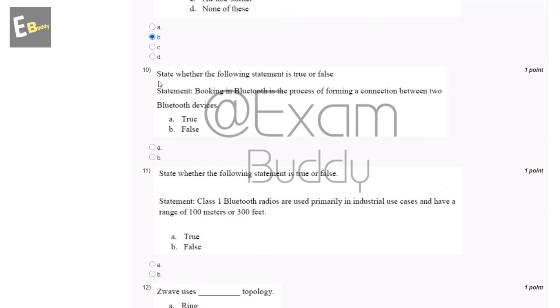And now the 10th question is: state whether the following statement is true or false. Statement: booking in Bluetooth is the process of forming a connection between two Bluetooth devices. So the options are A, true; B, false. So the answer of the 10th question is B, false.